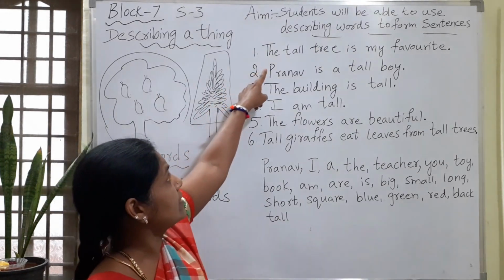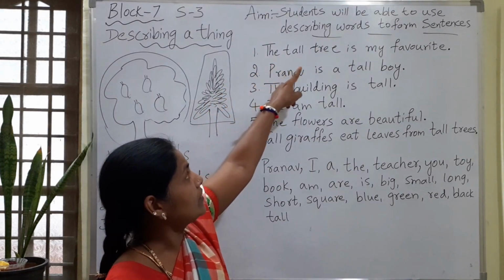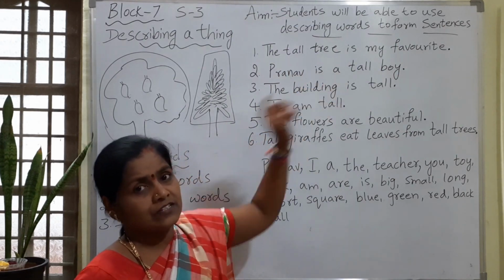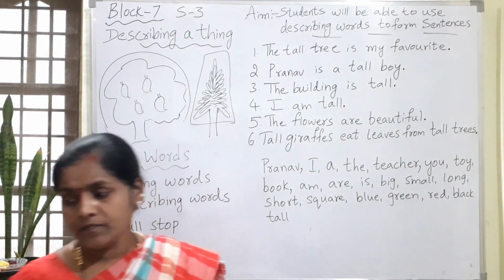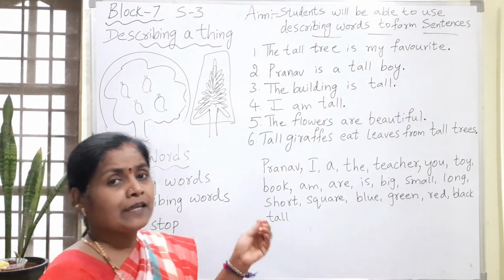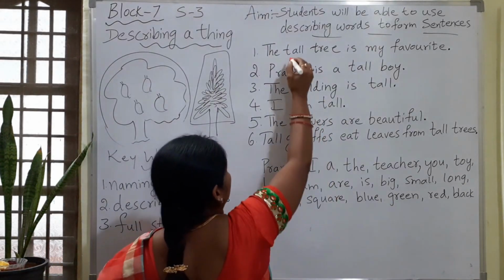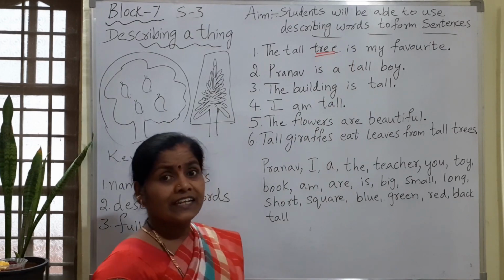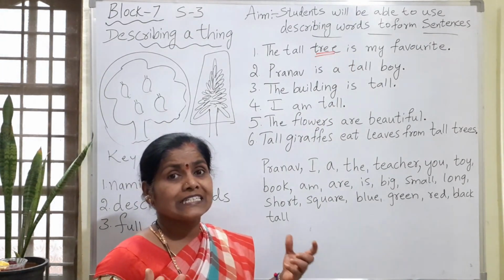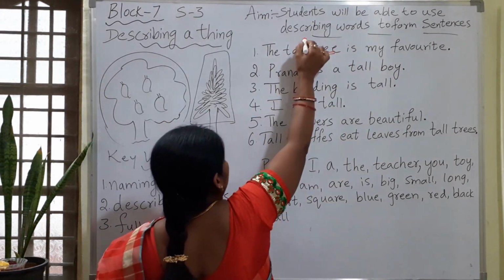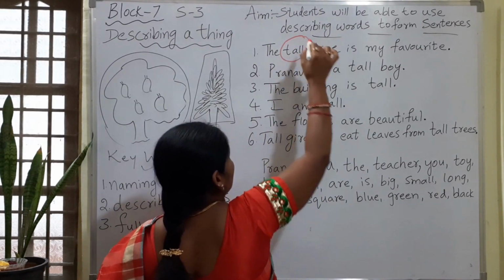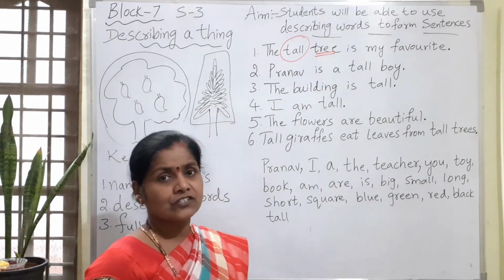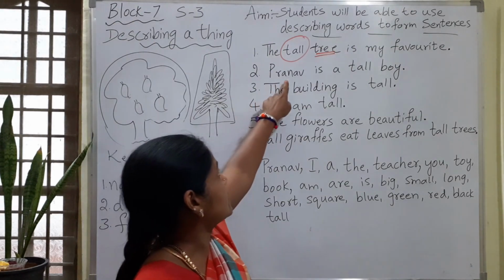What is the first sentence I wrote? The tall tree is my favorite. What is the naming word here? Naming word is the tree. And how is the tree? Which word is describing the tree? It is the tall tree. Isn't it, children?